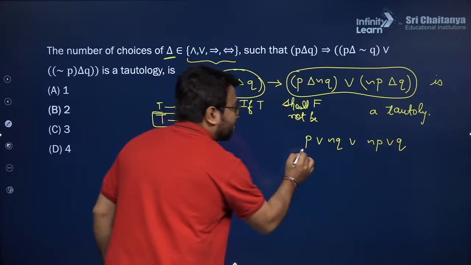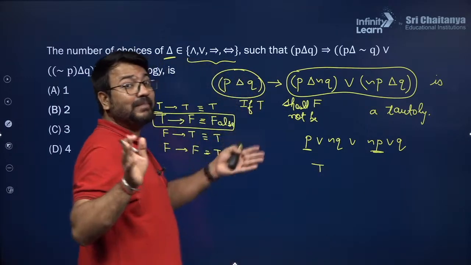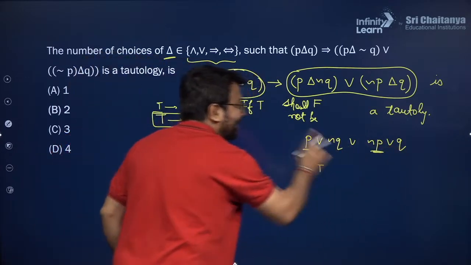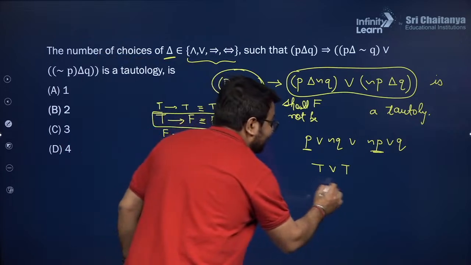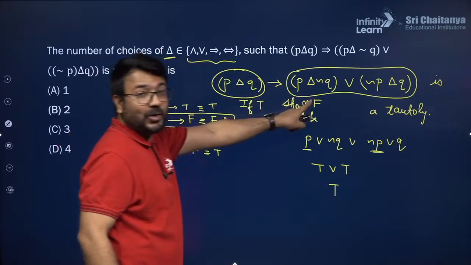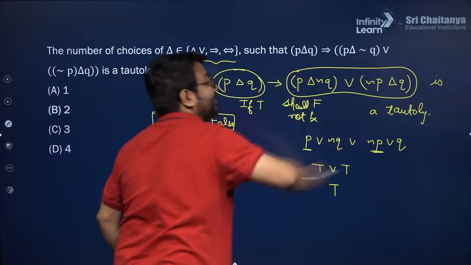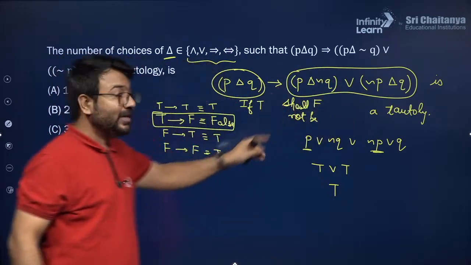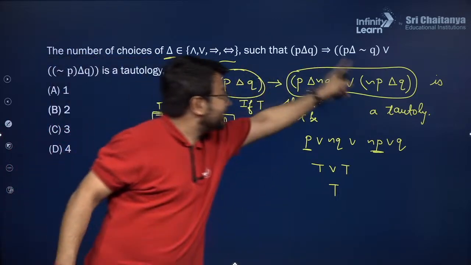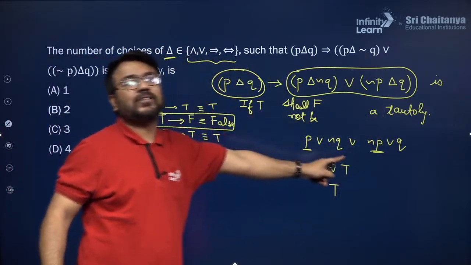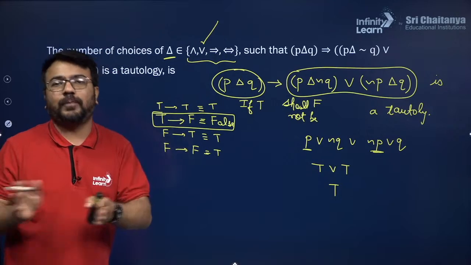So here in the right hand side we will have P OR negation Q, then OR, then negation P OR Q. Okay, so P OR negation P will give me a tautology, because I am combining P and negation P. Then Q and negation Q, I am generating a tautology. So truth value union truth value will be truth value. That means if I keep OR over here, definitely this will always be true. And if this is every time true, whether this expression is true or false, this result will always be a tautology. Hence, this operator is acceptable. That means OR operator is acceptable.